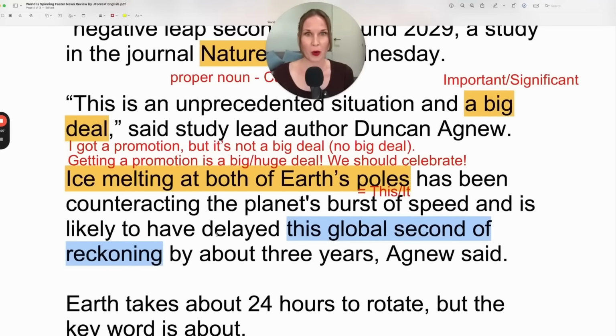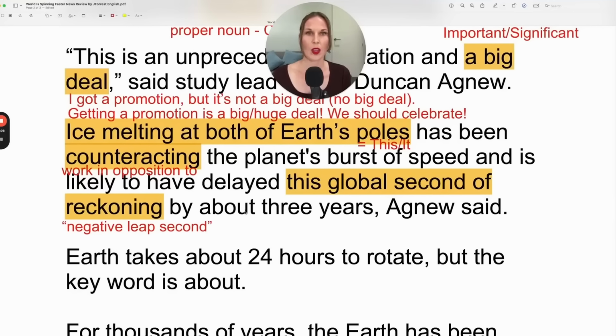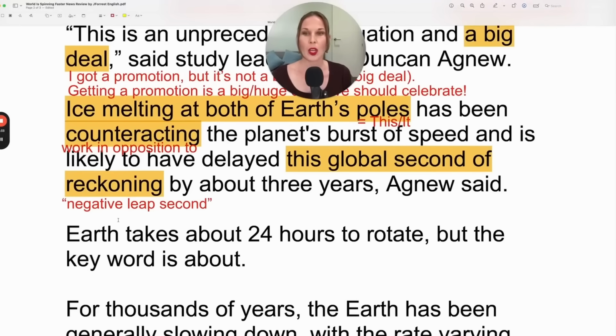So, very dramatic way of saying it. All of this to say that the fact that we may need to subtract a second was supposed to happen 3 years earlier, but the ice melting has delayed it, and now it may happen 3 years later in 2029. That's what this paragraph means.